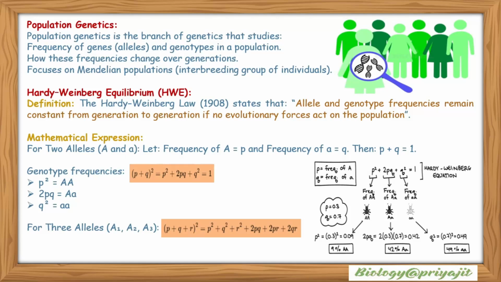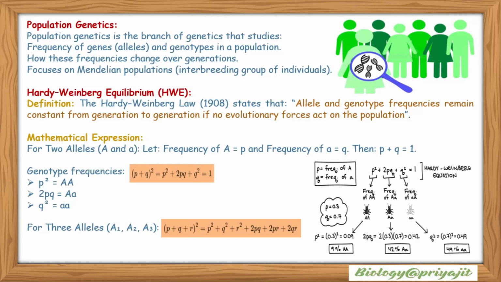If we go for three alleles, a1, a2 and a3, then we can conclude that (p plus q plus r) whole squared means p squared plus q squared plus r squared plus 2pq plus 2pr plus 2qr. So here is the Hardy-Weinberg equilibrium. p is the frequency of gene capital A and q is the frequency of gene small a. So p squared plus 2pq plus q squared equals 1, meaning the frequency of capital A capital A, the frequency of capital A small a, and the frequency of small a small a.